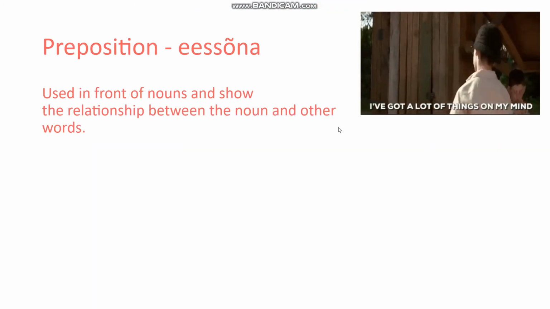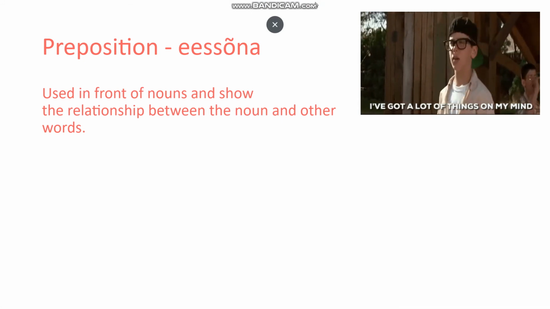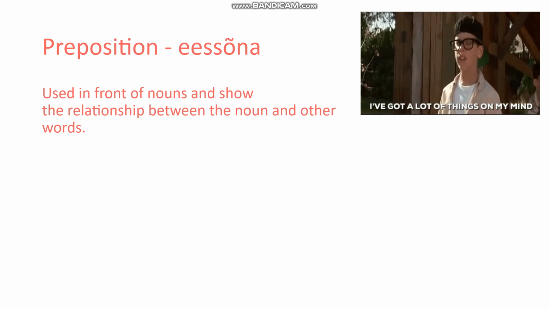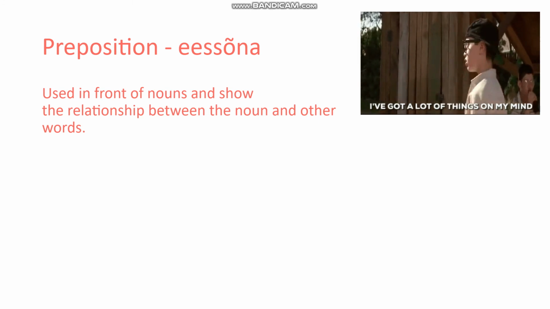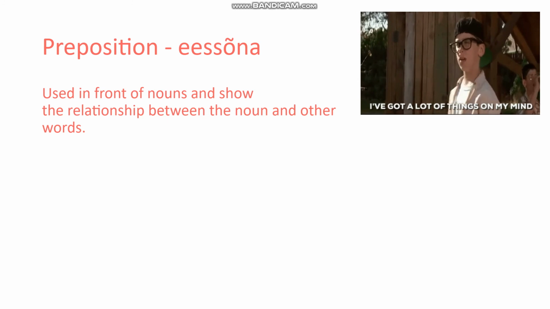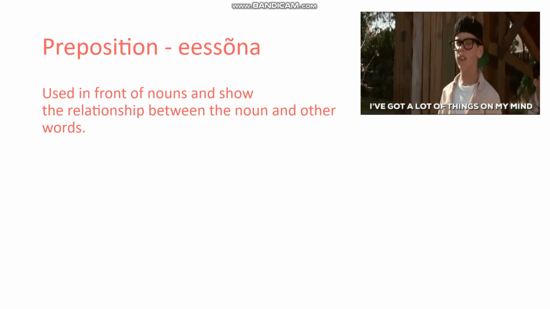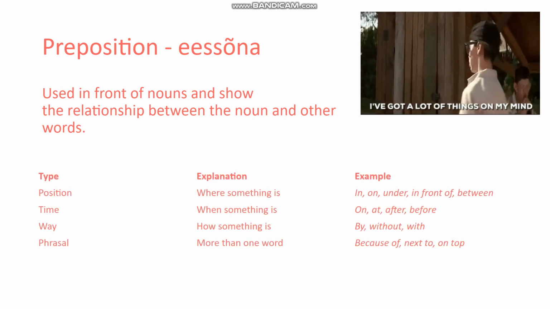Next up, we have prepositions. Now, prepositions in English are instead of our Estonian käänded, and they are used in front of nouns to show how the noun and the other words in the sentence are connected. So there are different types of prepositions, again, like with adverbs.